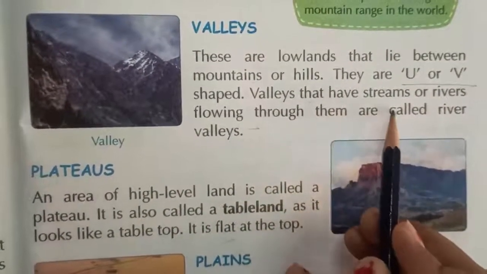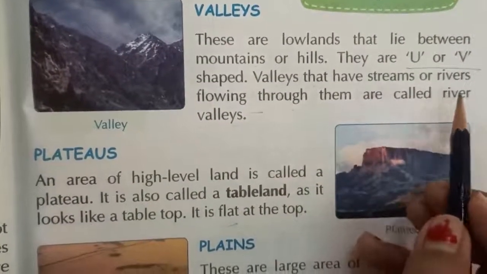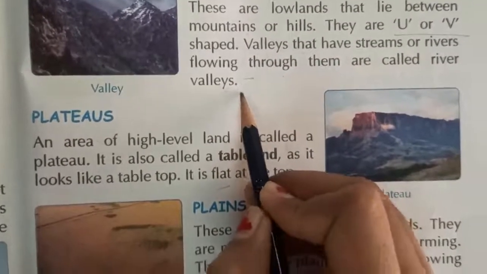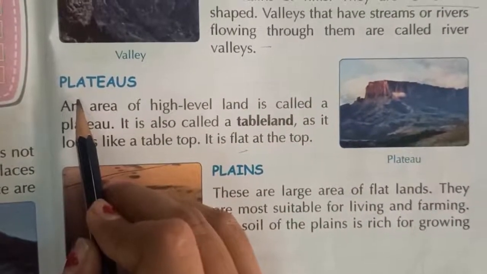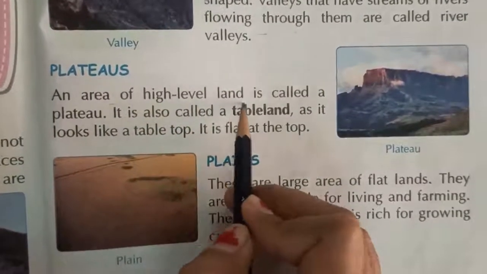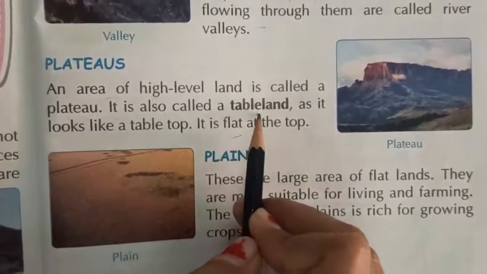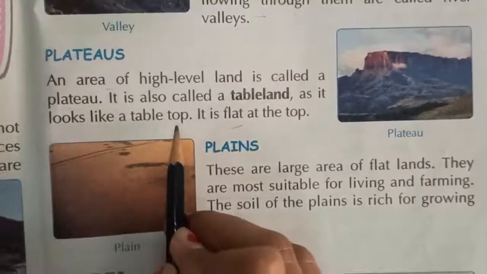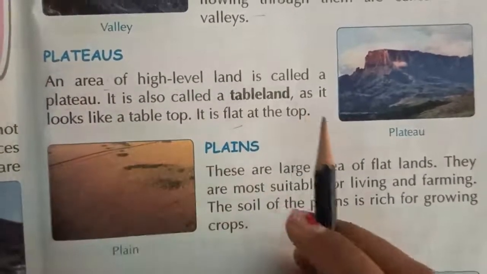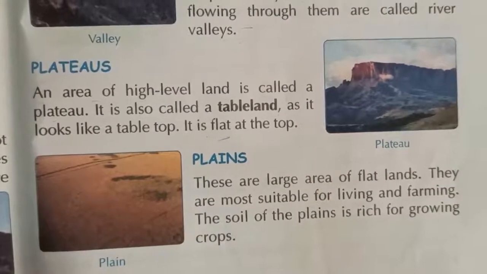Valleys that have a stream or river flowing through them, they are called river valleys. Now after valley, see our next point, plateaus. An area of high level land is called a plateau. It is also called a tableland, as it looks like a table top. It is flat at the top. So plateau means a high level of land, but it looks like a table top.